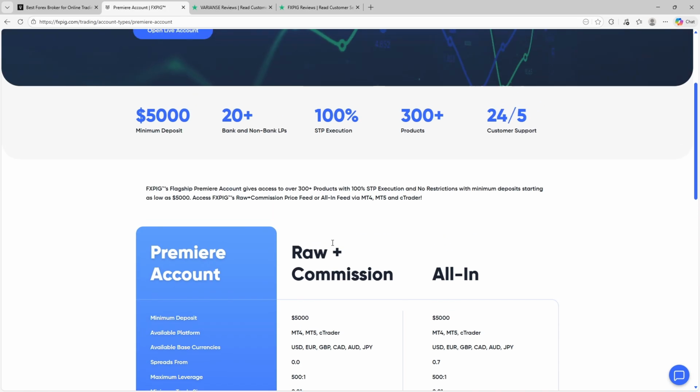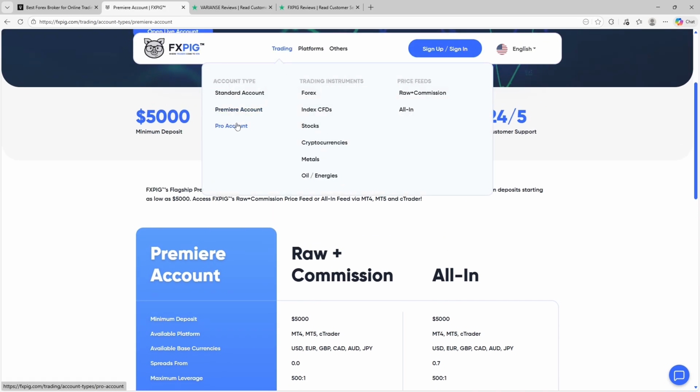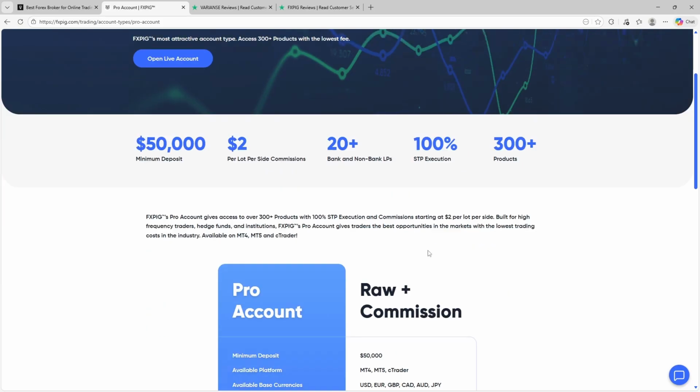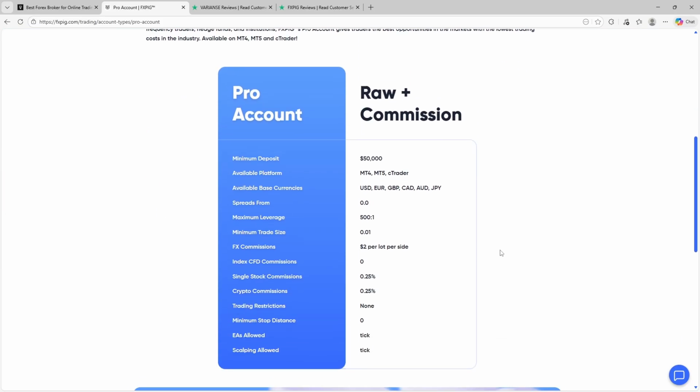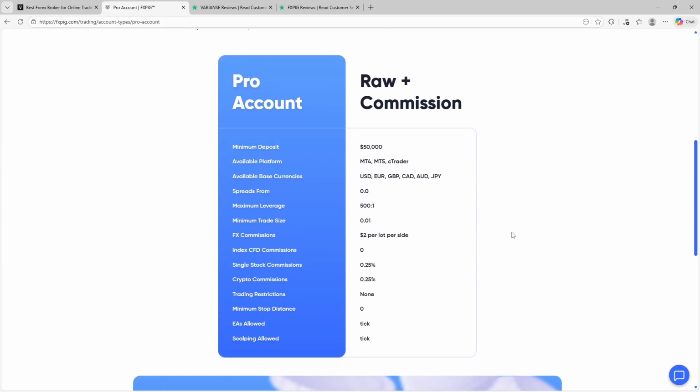The Pro account is built for high volume and professional traders, offering raw spreads, the lowest commission rates, institutional style execution, and significantly higher minimum deposits. Across all account types, FXPIG allows expert advisors and scalping, with commissions and spreads scaling down as account size increases.